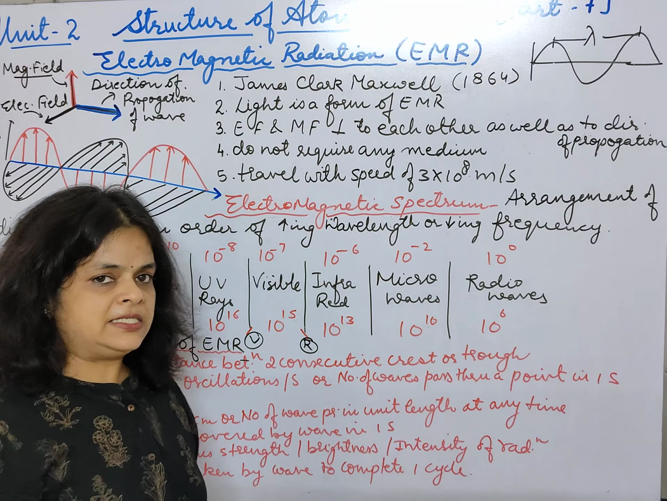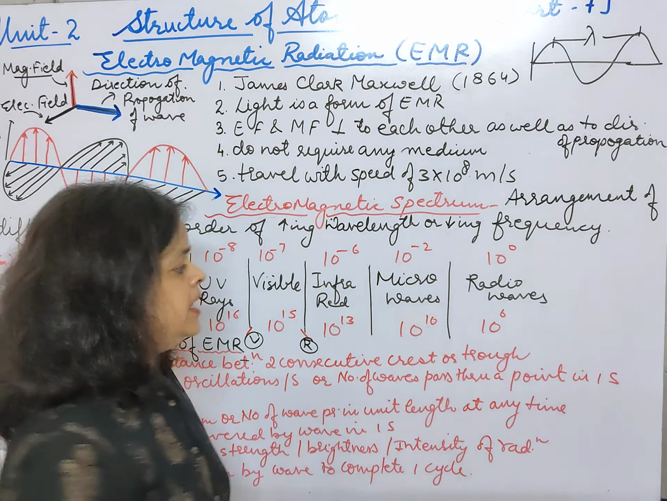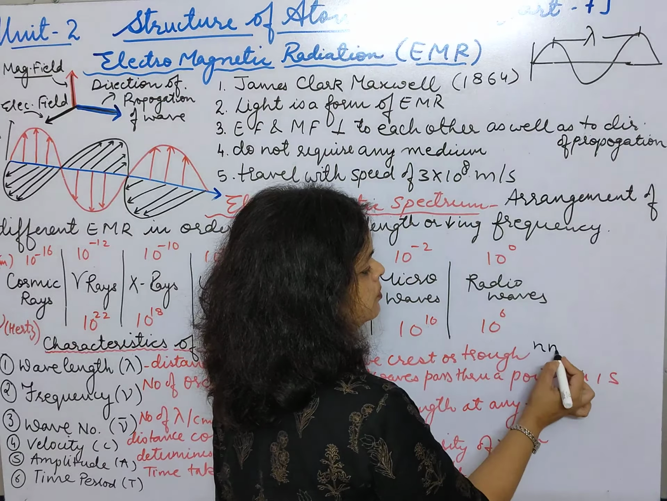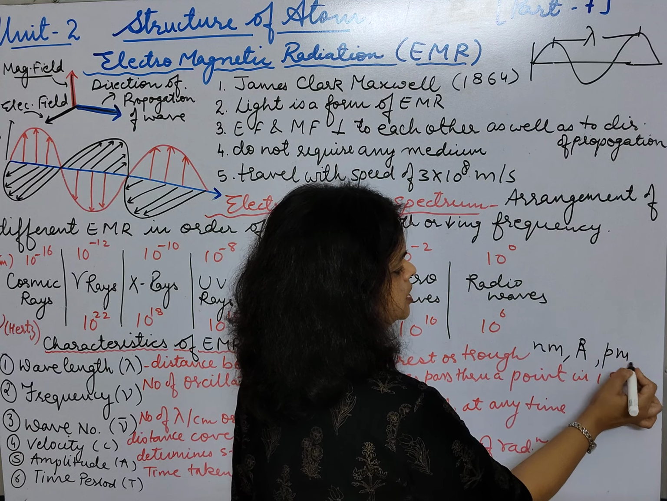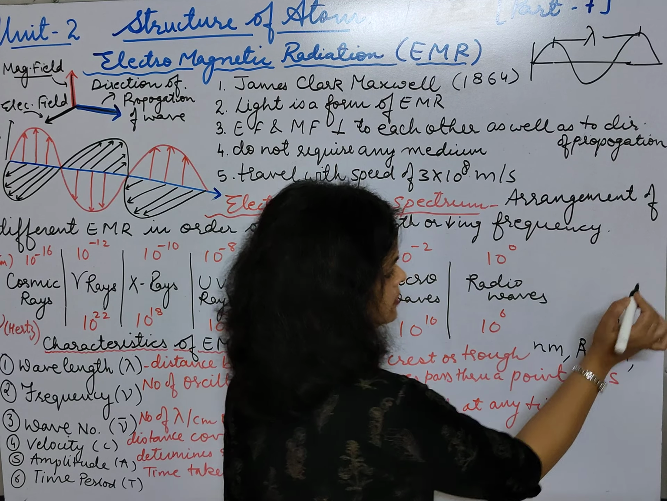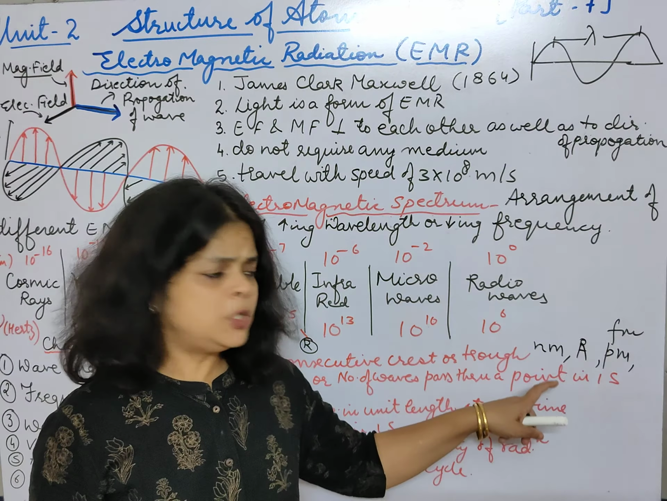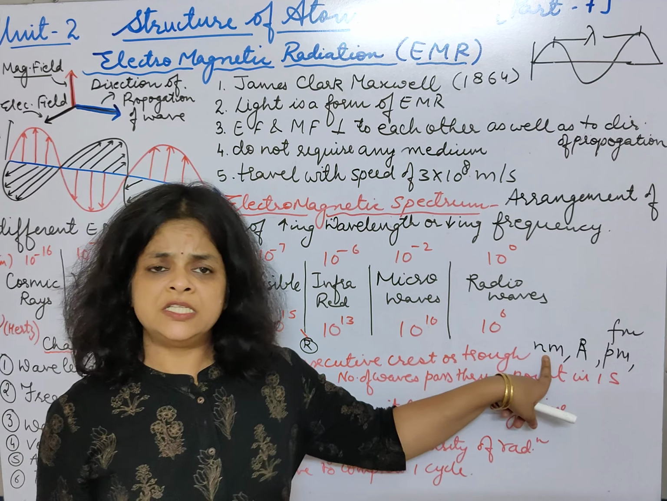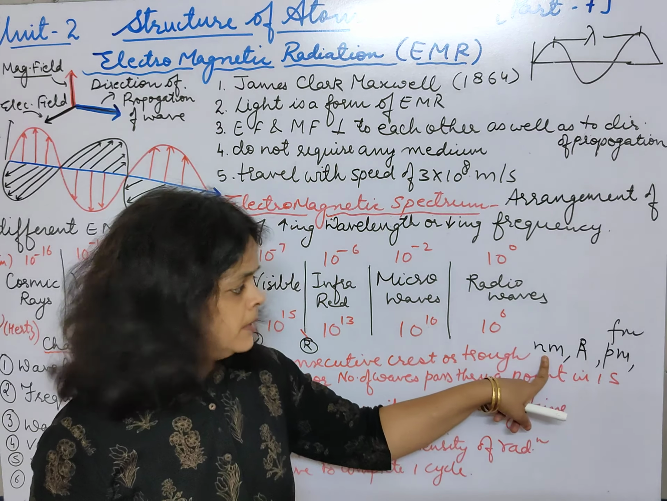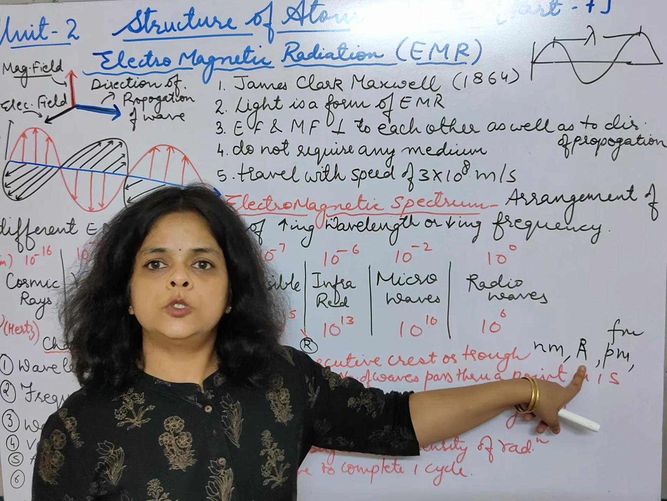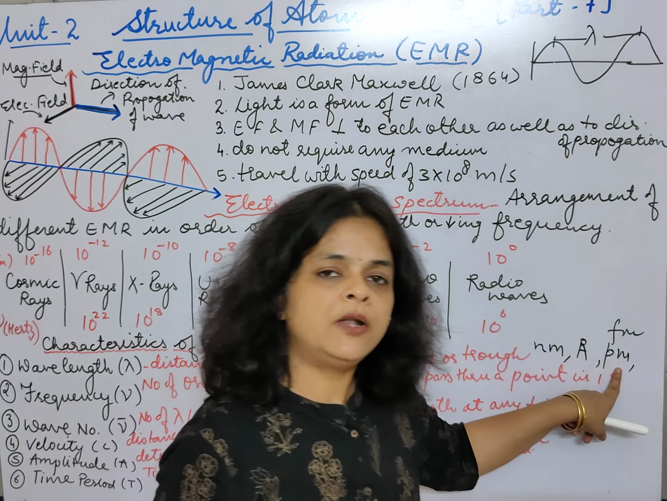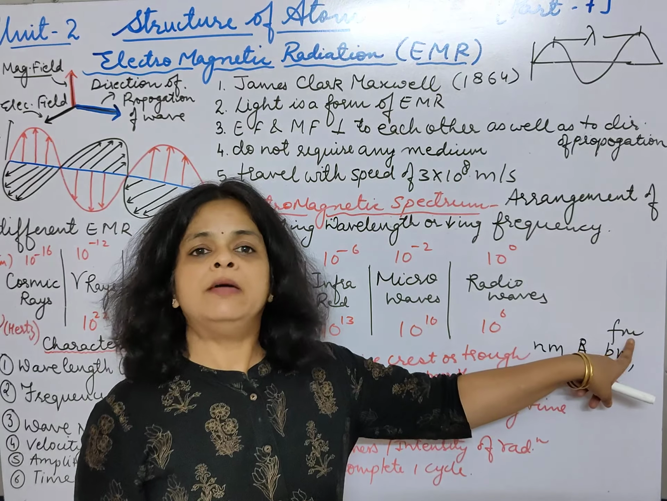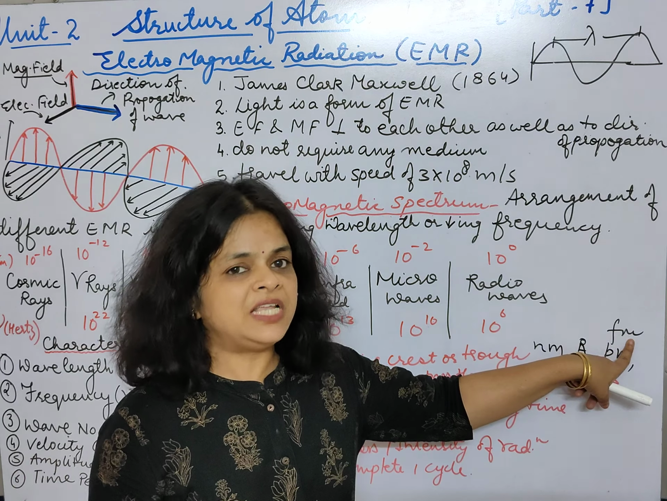And wavelength, as it is indicating, is a distance. It is measured in nanometer or angstrom, or in picometer or femtometer. I think you must be knowing nanometer. 1 nanometer is equal to 10 to the power minus 9 meter. 1 angstrom is equal to 10 to the power minus 10 meter. 1 picometer is equal to 10 to the power minus 12 meter. 1 femtometer is equal to 10 to the power minus 15 meter.